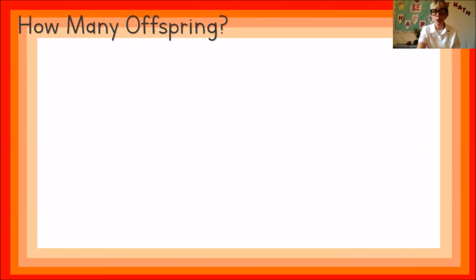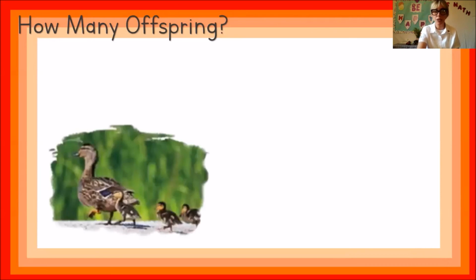Now on page 149, we have this question. How many offspring? So what are we going to do? It says, many parents take care of their offspring. The offspring learn from their parents. Look at each picture to help you answer the questions. So over here we have our first picture.